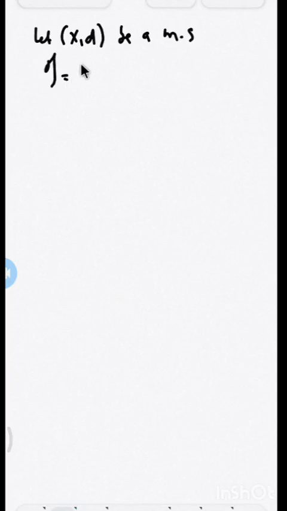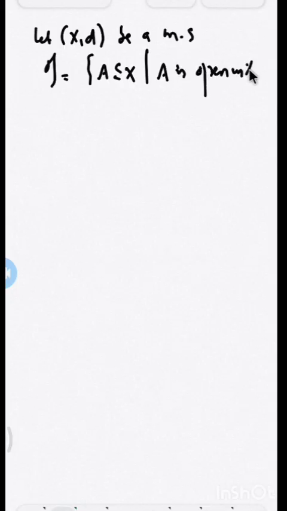Now let (X, d) be a metric space. I take a collection tau as the collection of all subsets A of X such that A is open in X with respect to the metric d. Then what properties does the collection tau have?